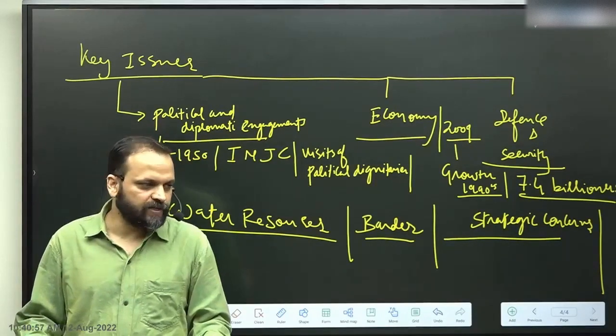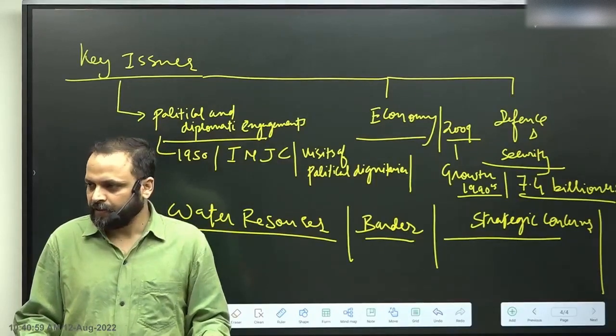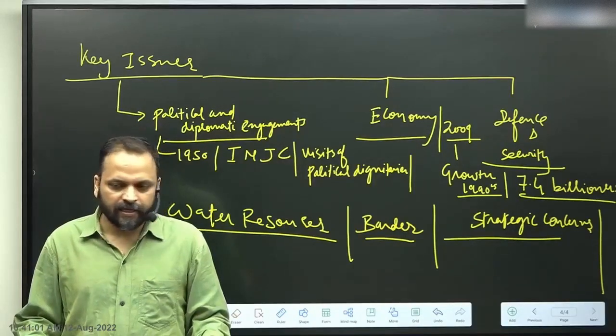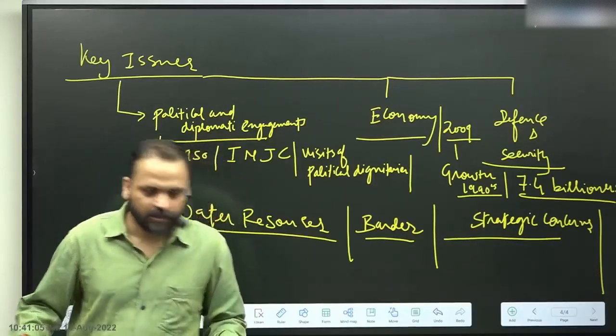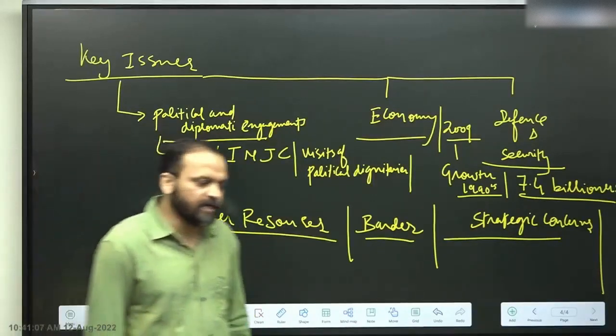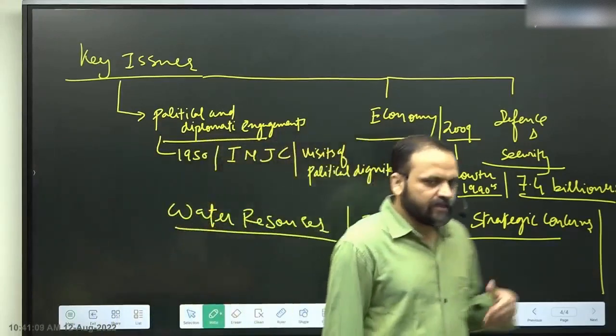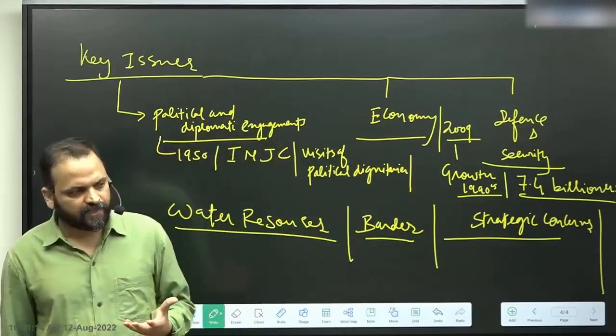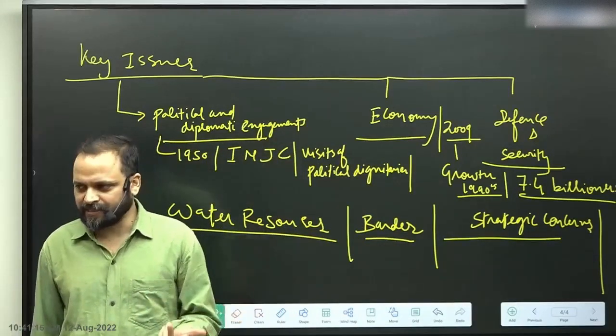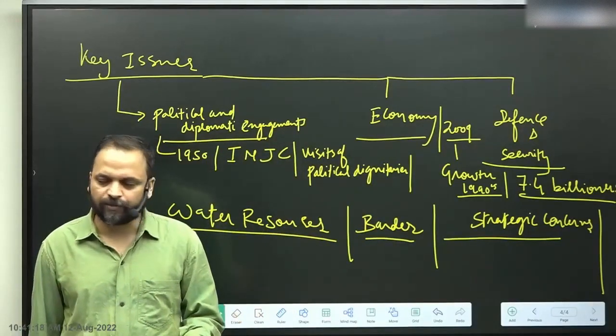इनमें से कुछ फीचर भी अगर आपको याद रह जाए तो बेटर है. What did we say? That India-Nepal trade relations are close. They have close trade and economic engagements. We said India is the largest trade partner of Nepal. Nepal is among one of the largest trading partners for India in South Asia.